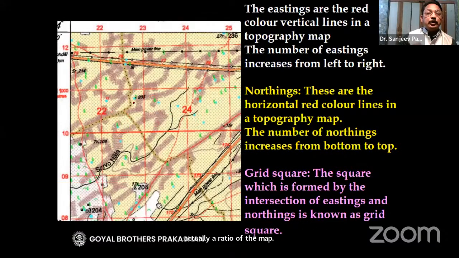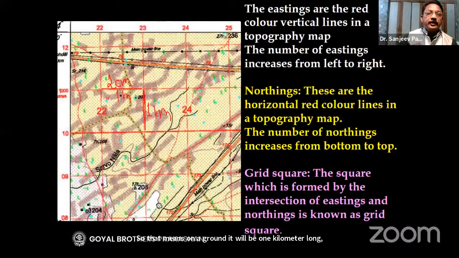Please remember, on the topography map for the grade 10 examination, the scale of the map is 2 centimeter to 1 kilometer, which simply means 2 centimeter. If you actually measure this distance, teacher, using your scale, you will find it is exactly 2 centimeter. Similarly, this distance is also exactly 2 centimeter. So that means on the ground, it will be 1 kilometer long and this one will be 1 kilometer broad.